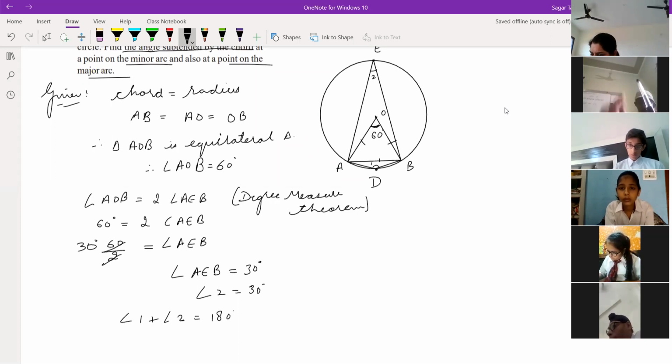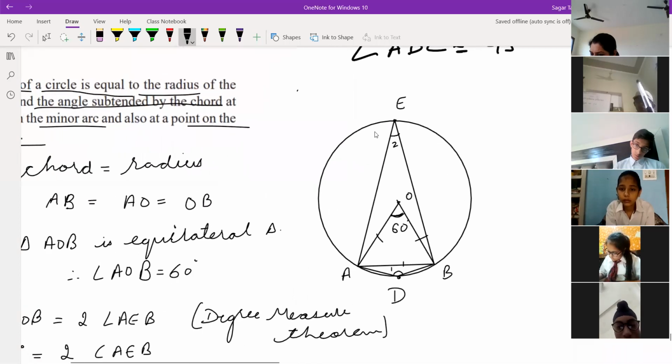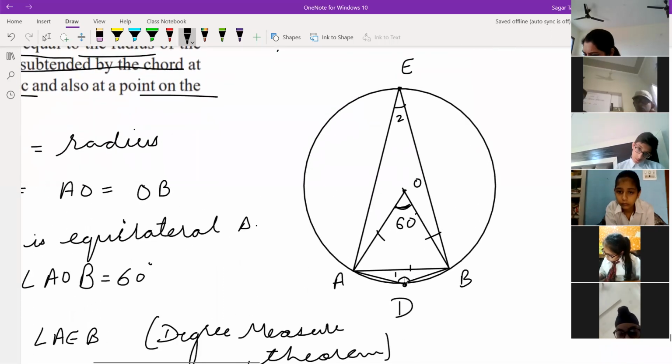You can look at the figure. I can zoom it for you. Just see the theorems which we have done today. Read them out once.